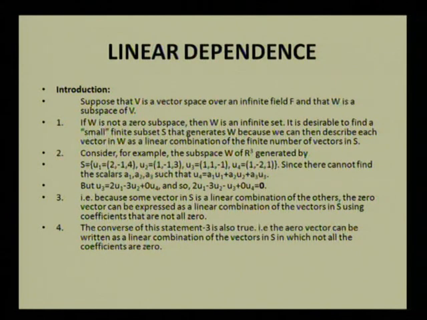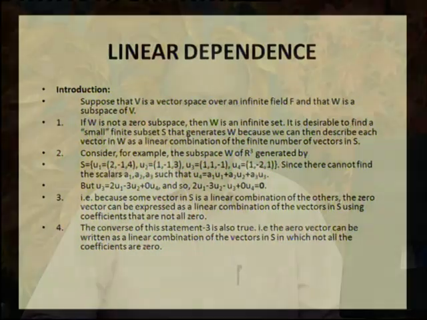That means that because some vector in S is a linear combination of the others, the 0 vector can be expressed as a linear combination of vectors in S using coefficients that are not all 0.